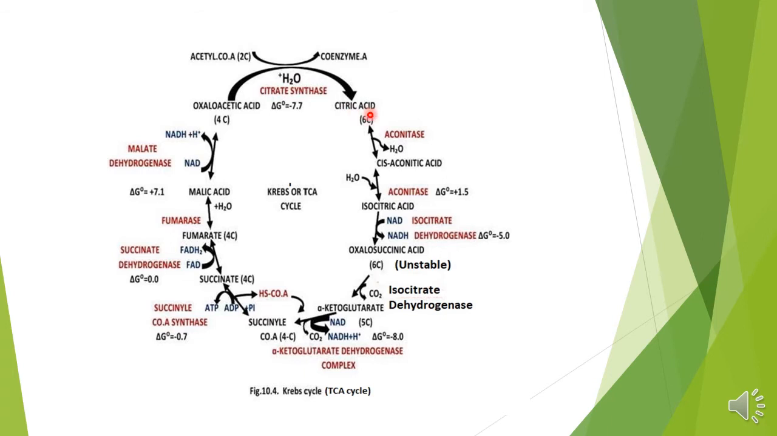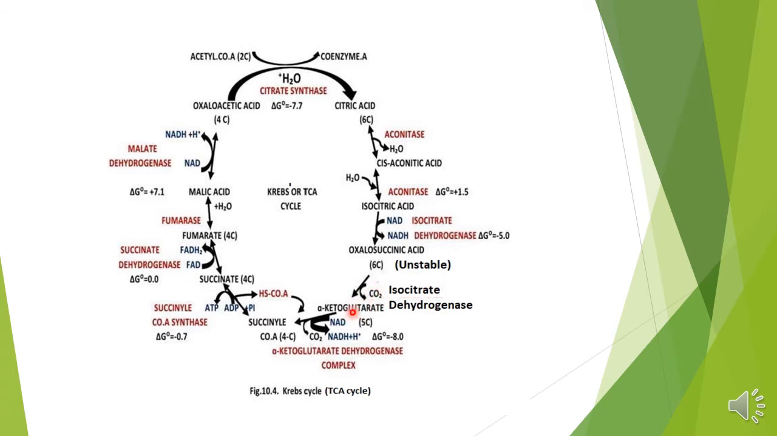Then this will undergo 2 isomerization steps. One, in the presence of aconitase, where water is removed, forms cis-aconitic acid. And the second, when water is added to it, forms isocitric acid. Next it is changed to oxalosuccinic acid, which is not a stable product, with the enzyme isocitrate dehydrogenase. Then it will be changed to alpha ketoglutarate, with the release of carbon dioxide in the first decarboxylation reaction.